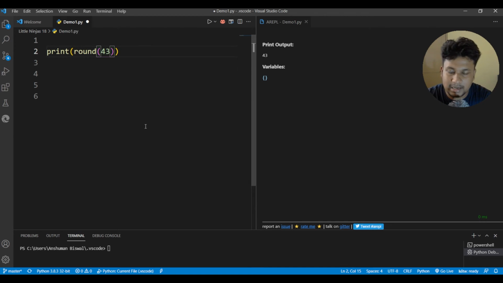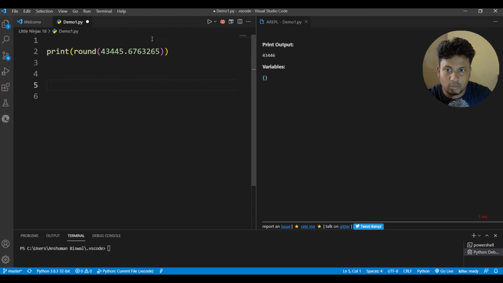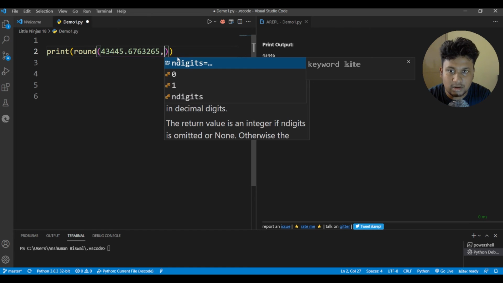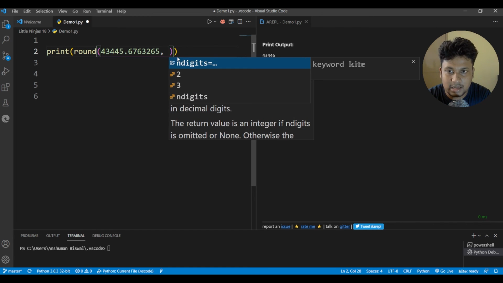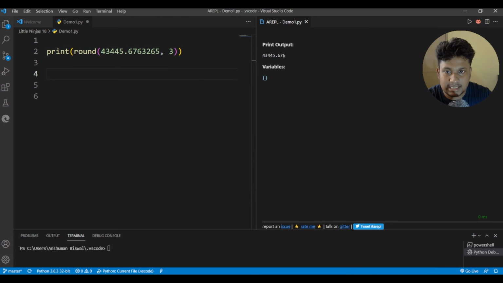Suppose you have a big number, let's say 43,445.676, like this, a long float value. What if I tell you that you can round it off to specific decimal places? What you have to do is use a comma and then give the number of places. So round off to 3 decimal places. As you can see here, the output will show you 676. So these are the 3 decimal places till here.